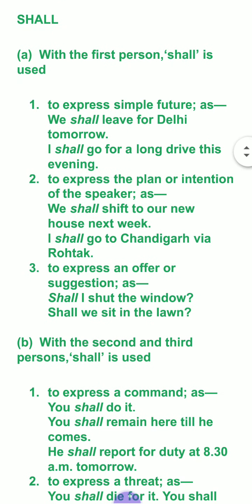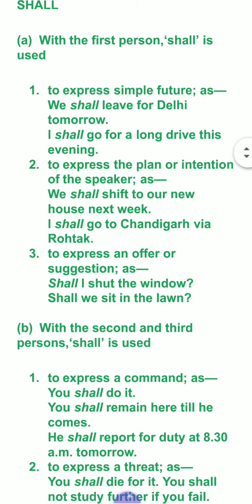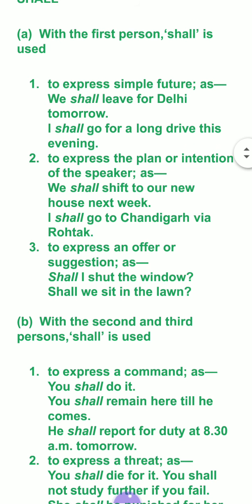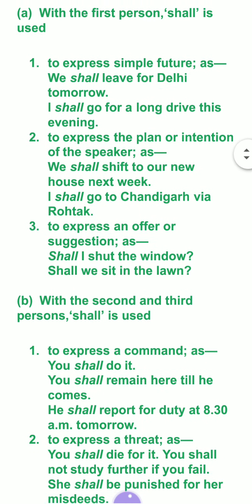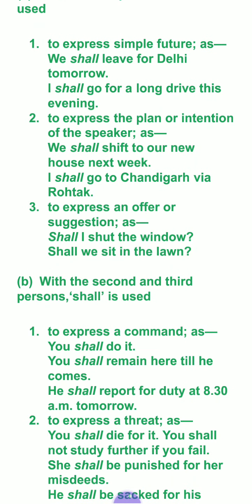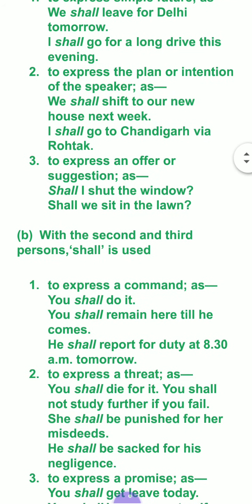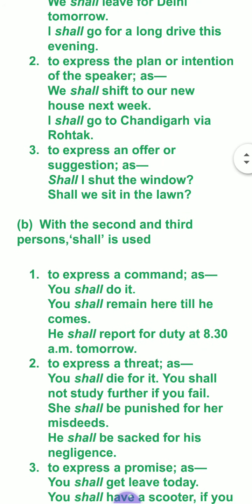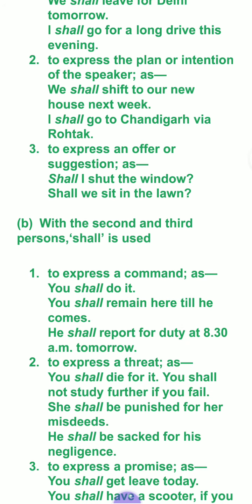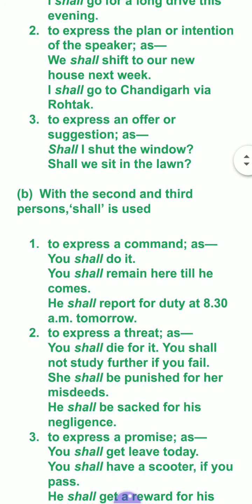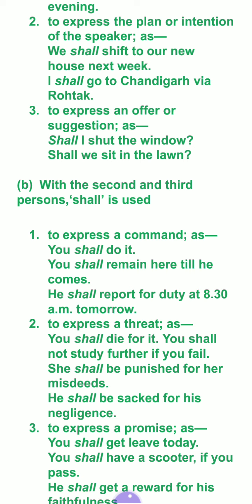Shall is used with first person I and we, showing general future action. I shall play football. We shall do this. So see the expression in simple future tense, the use of shall with first person. To express simple future: Right now I shall go for a long drive. To express the plan or intention of the speaker: We shall shift to our new house next week. Simple intention, not determination. Next, to express an offer: I shall give you a gift.